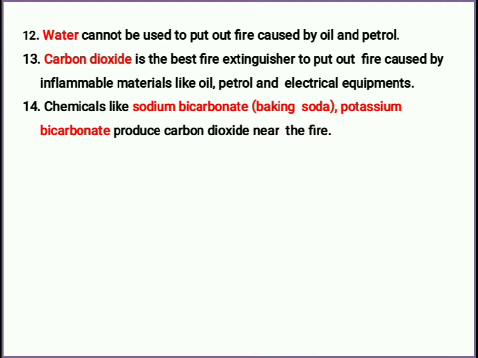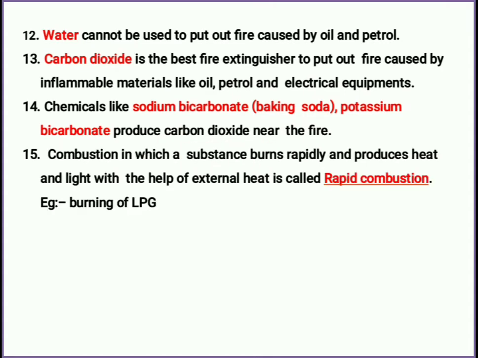If you use these two chemicals, you can get carbon dioxide. If these two chemicals are powdered or poured onto the fire, the fire goes off because of the production of carbon dioxide gas.